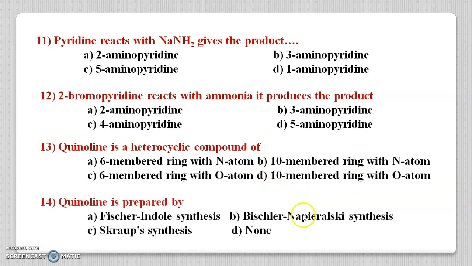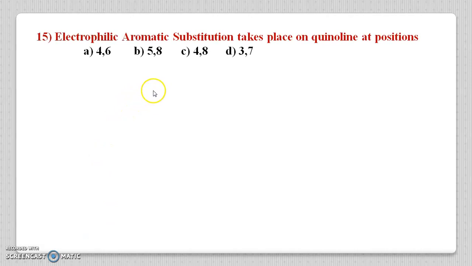In the next question, quinoline is prepared by Fischer-Indole synthesis, Bischler-Napieralski synthesis, Skraup synthesis, or none. You have to always remember that quinoline is prepared by Skraup's quinoline synthesis, so option C is the correct one. In the next, electrophilic aromatic substitution takes place on quinoline at positions A 4, 6, B 5, 8, C 4, 8 and D 3, 7. So option B is the correct one, that is at carbon number 5 or carbon number 8 the electrophile gets attached in the quinoline ring.